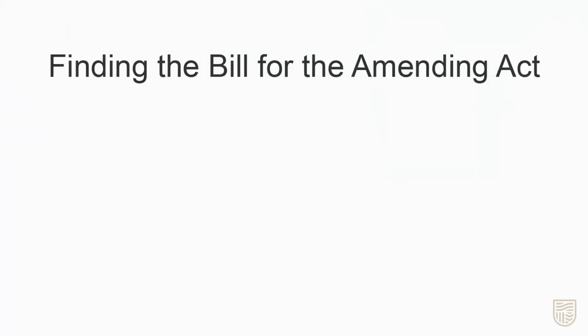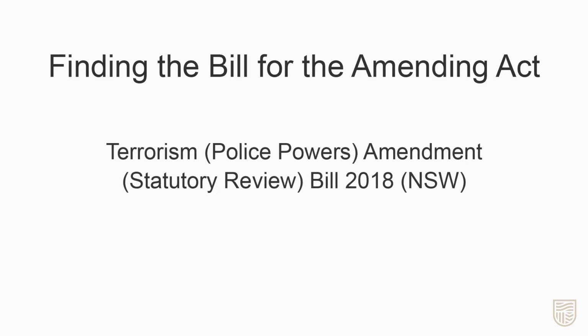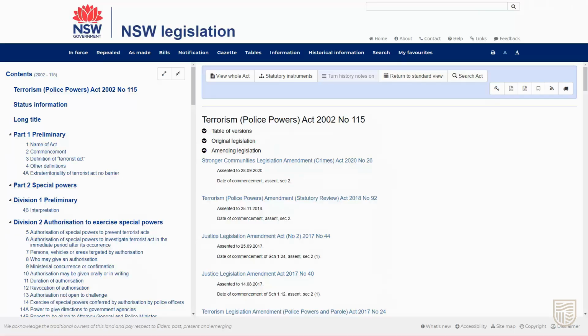To do this, we're going to locate the bill for this amending Act. The title of a bill is usually the title of the Act with the word Act swapped for Bill. The year may be a little different depending on when it was introduced to Parliament. In our case, it is the same.